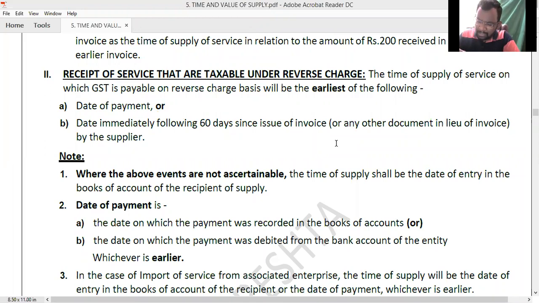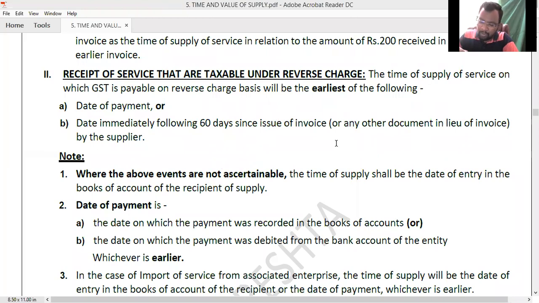Next. In case the above events are not ascertainable, the date on which the service was entered into the books of account by the recipient will be the time of supply. So the time of supply shall be the date of entry in the books of account of the recipient of the supply. Next.